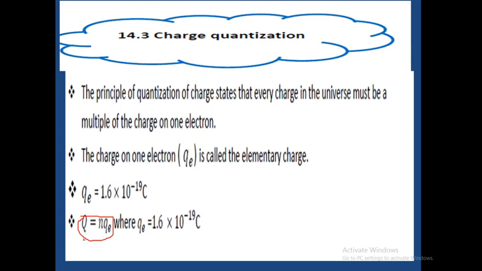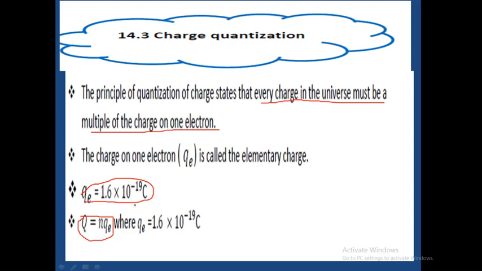So if we want to express a charge, a charge can be expressed as equal to the number of electrons times the elementary charge. That comes from the fact that we said every charge in the universe must be a multiple of the charge of one electron. So the one electron charge is this one, and if this is our number of electrons, then this becomes my elementary charge. We are going to be using this in doing some calculations, but remember, the elementary charge is always 1.6 times 10 to the power of negative 19.